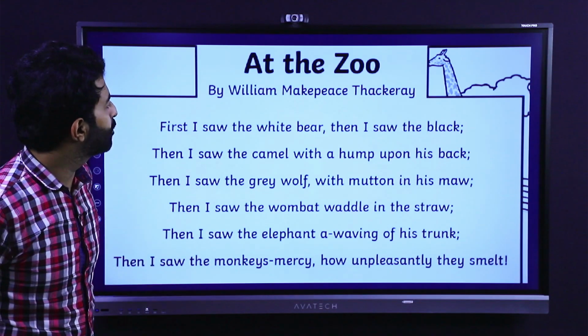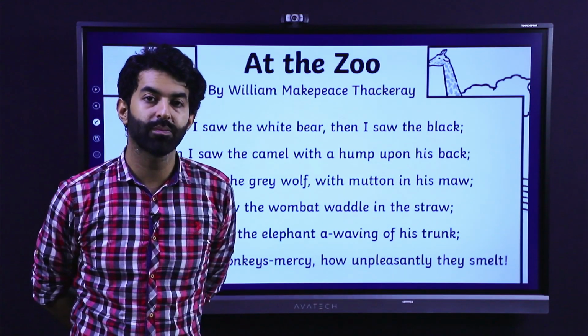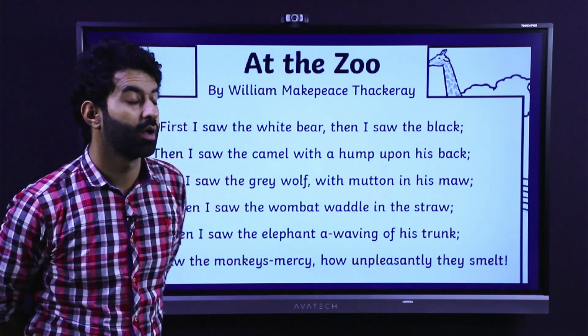Here is another example by William Makepeace Thackeray. This poem is a very good example of a rhythmic poem.